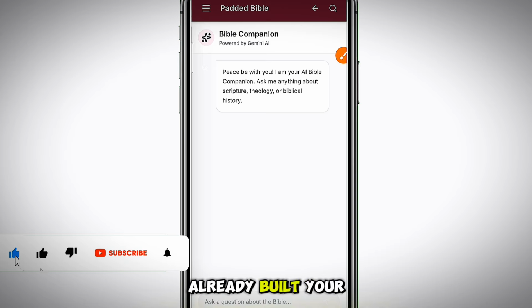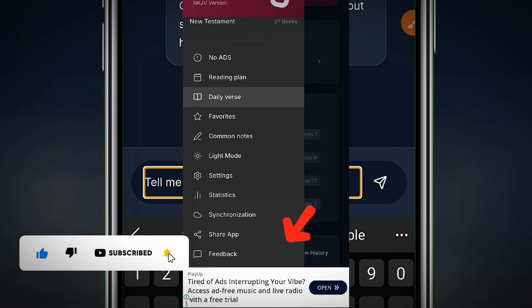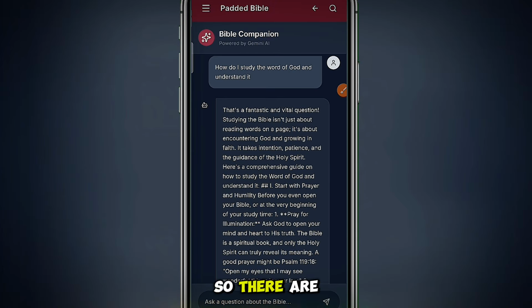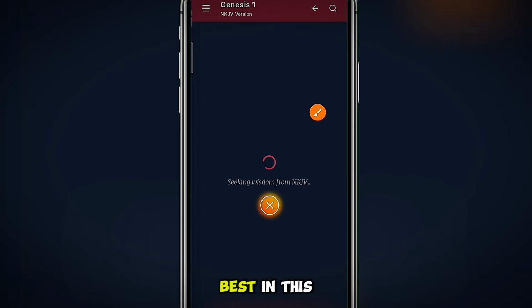Alright, so if you've already built your application using Android Studio, Anti-Gravity or VS Code and you want to monetize it, these are the top ad networks that you can actually use to monetize your application. This is widely supported by Google and other app stores. There are a lot of ad networks for app monetization, but I'm going to simply give you the very best in this very video.